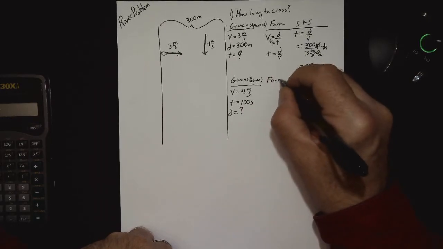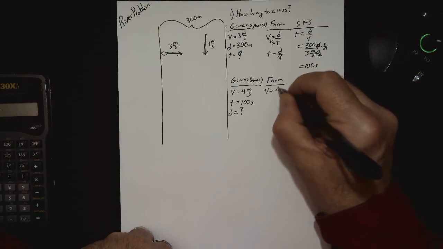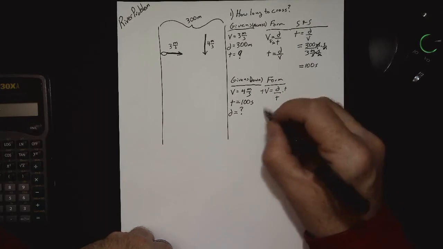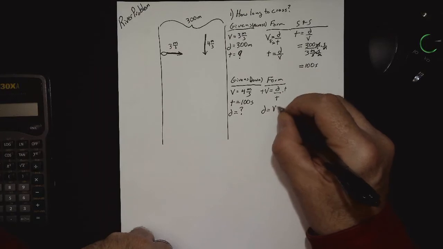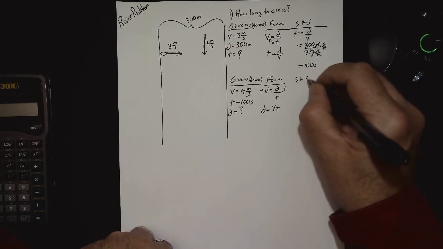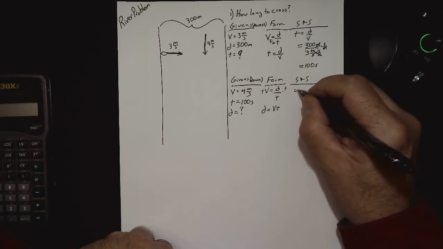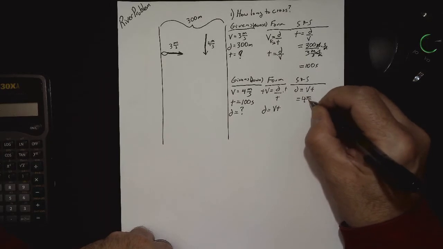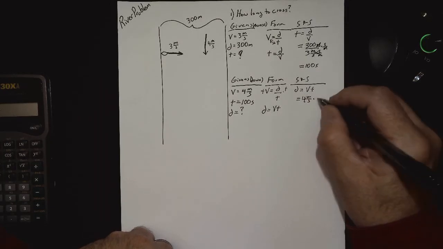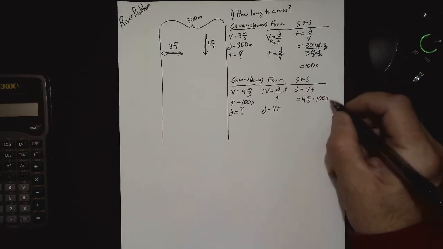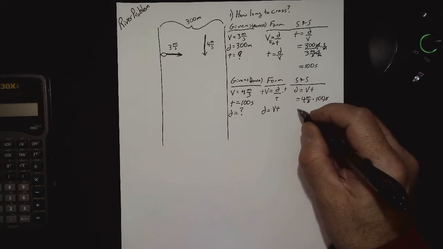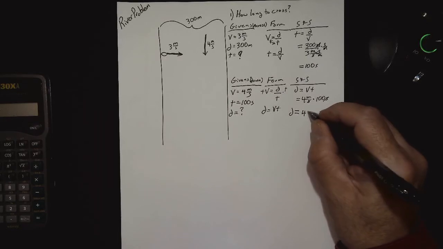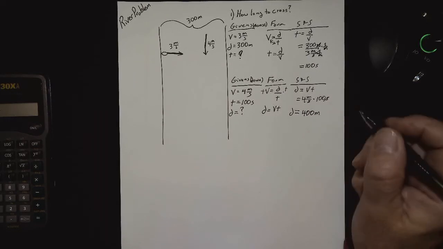So the formula, again, we start with velocity equals distance over time. We're solving this for distance, and we do that with multiplication by time on both sides. So d equals velocity times time. And again, we'll check that to make sure that the units work. So distance equals velocity times time equals 4 meters per second times 100 seconds. And we see the seconds nicely cancel out there, leaving us meters. We're looking for distance, so that sounds like we have found the right formula indeed: 400 meters down.